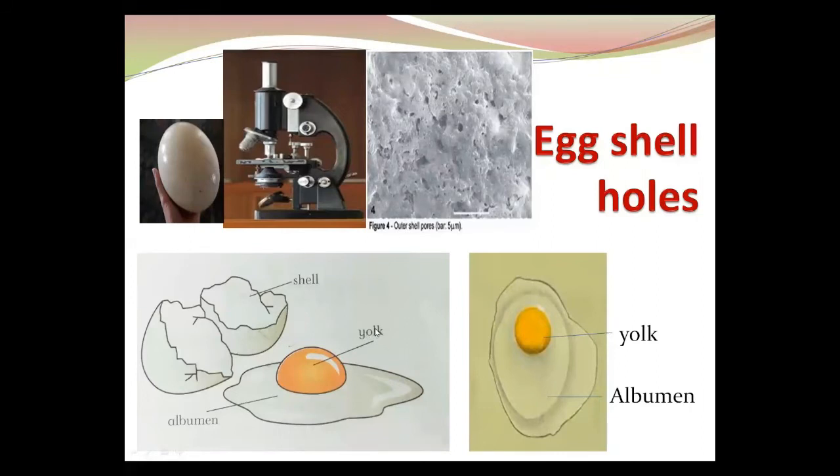The L is silent. So the correct spelling you will write is Y-O-L-K, yolk. But the L is silent, so you say yolk. Okay, and the egg white is called albumen. In this natural picture of the egg, when you break the egg, you can observe this is the yolk and this is the albumen. Is it clear? Okay, good.